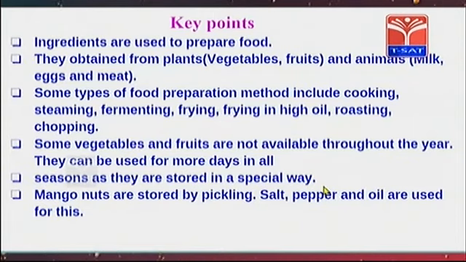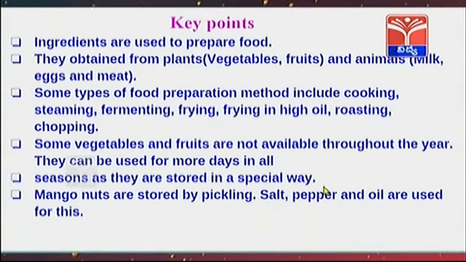Some food preparation methods include cooking, steaming, fermenting, frying, deep frying, shallow frying, roasting and chopping. Some vegetables and fruits are not available throughout the year. They can be used for more days in all seasons as they are stored in a special way.